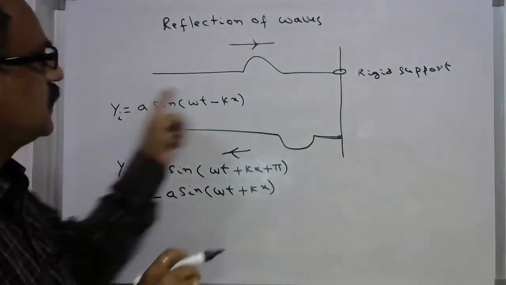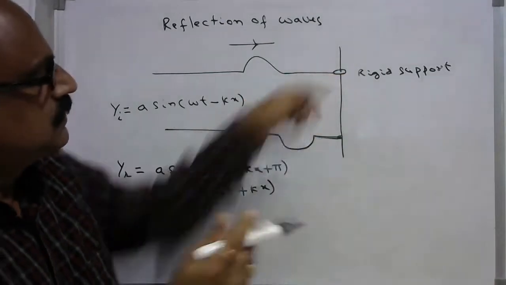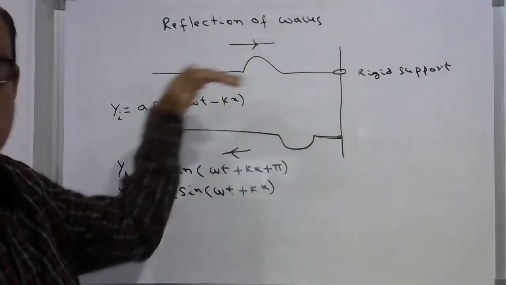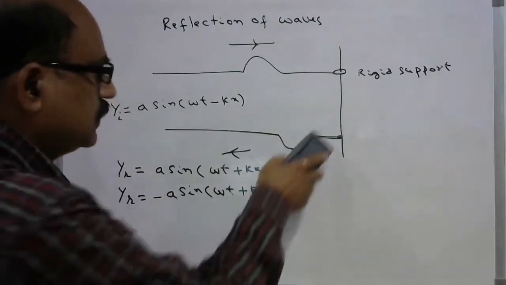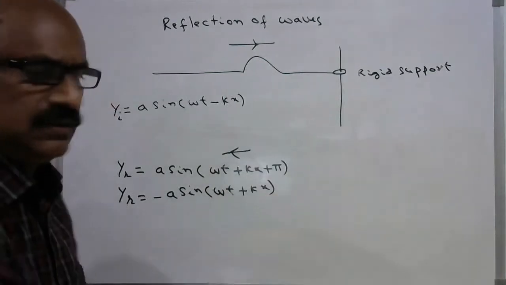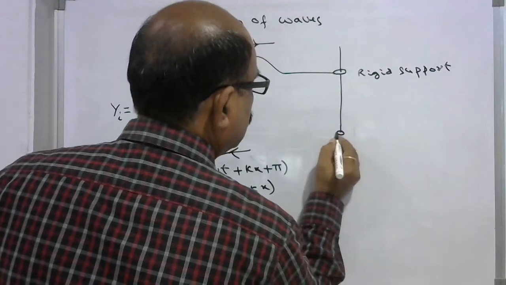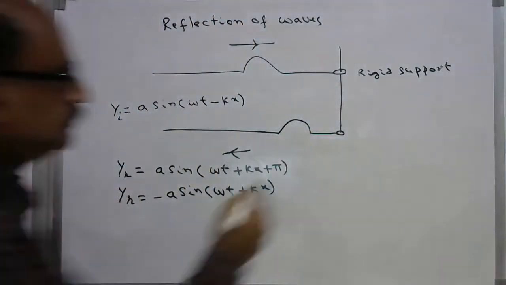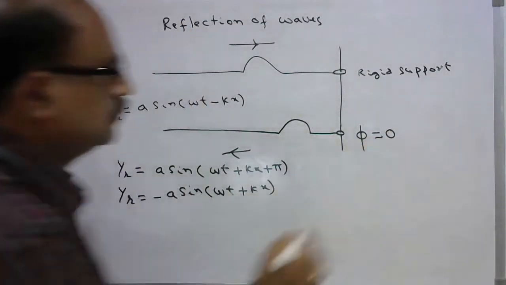When a pulse is traveling in the positive x-axis and it moves in the upward direction, it just moves up and comes down and goes back. So in this case, what happens? The reflected wave will be coming back with the same phase. So the phase difference is 0.